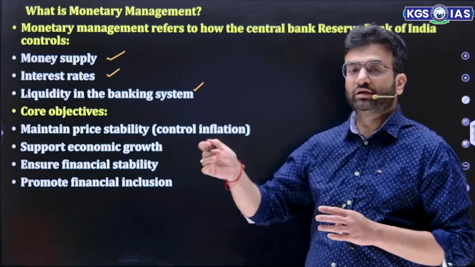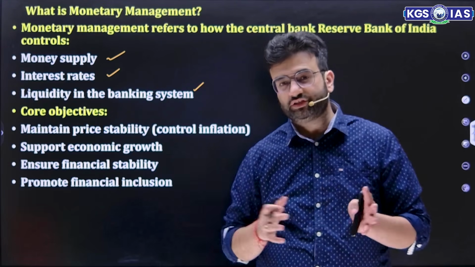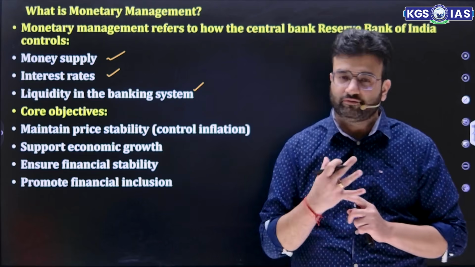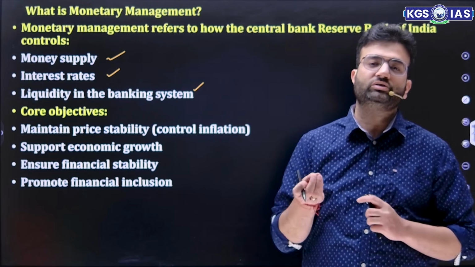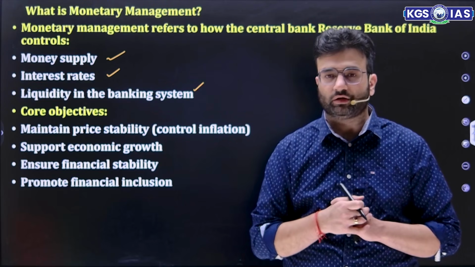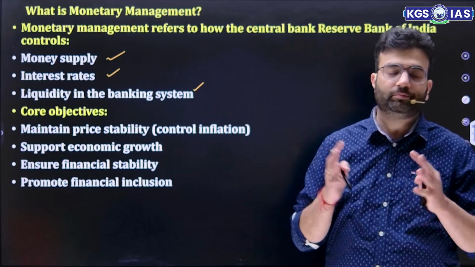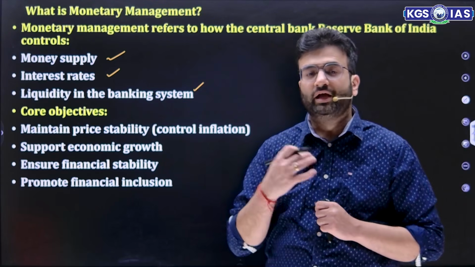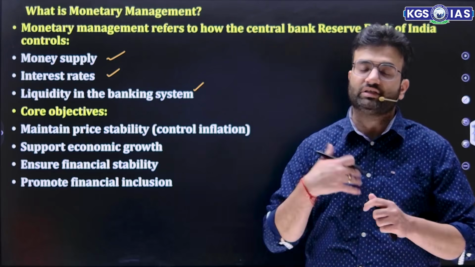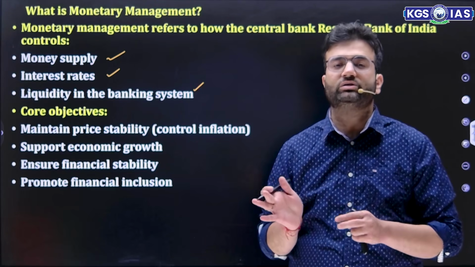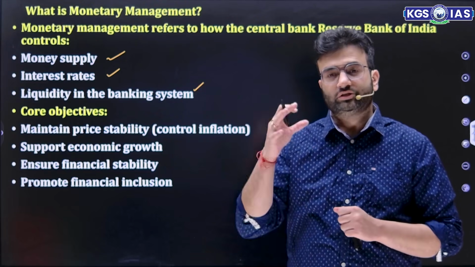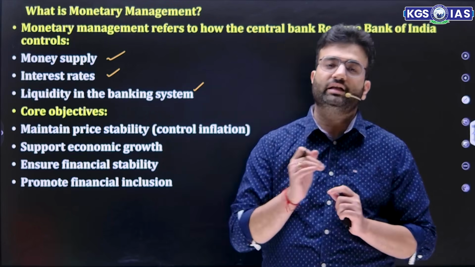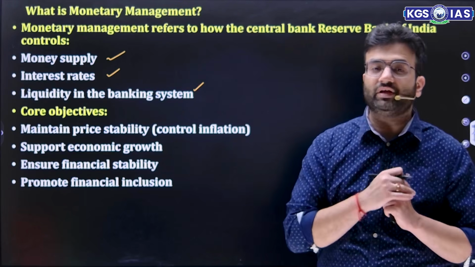Then interest rates. As we all know, inflation going on a higher side might be because of demand pull or cost push, and whatever the scenario, in that case also the interest rates matter a lot. Suppose there is a huge demand pull, inflation is increasing, that means people have more money and they are pent-up demand, they are investing more money. In that case also the interest rates will be hiked, so that the borrowing will get reduced because of excessive inflation. Then the liquidity in the banking system, this is again extremely important.